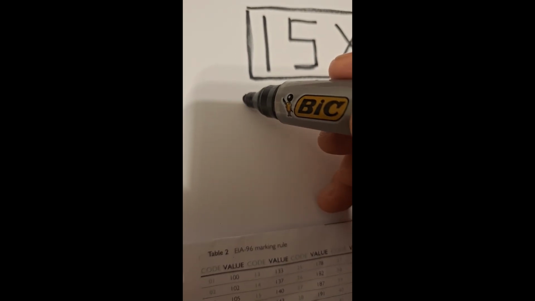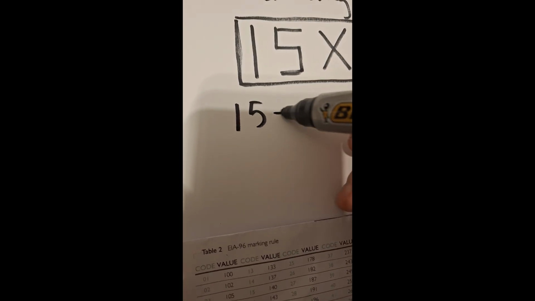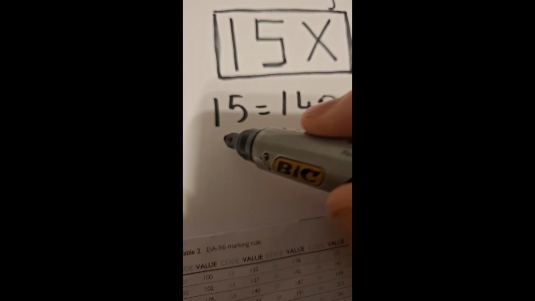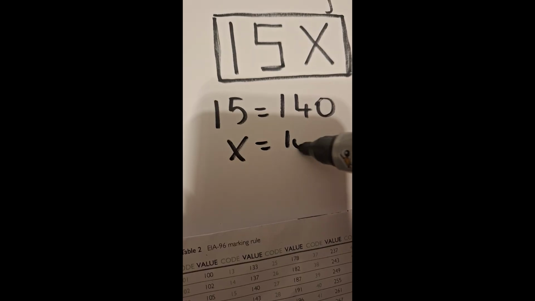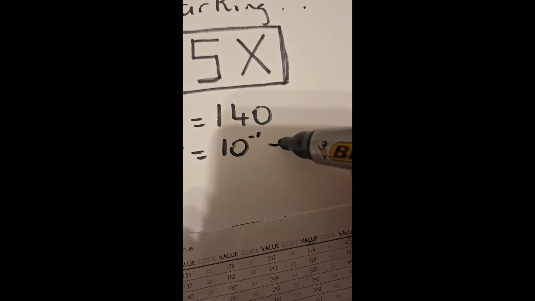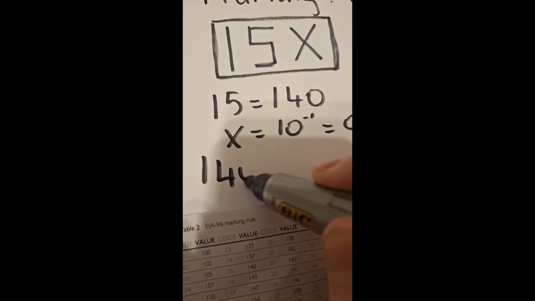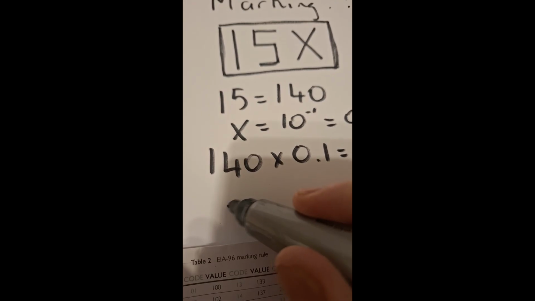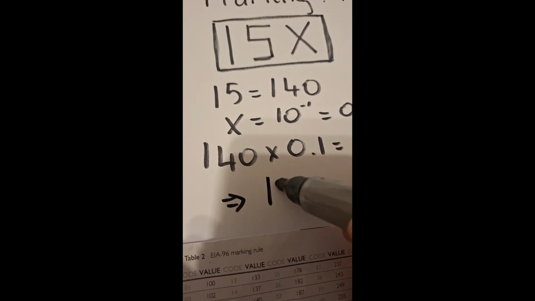15x can be broken down to 15 and x. From our table, we can see that code 15 corresponds to 140. X is the multiplier, which in this case is 10 to the power of minus 1, which equals 0.1. So now we have 140 multiplied by 0.1, which is of course 14. So the value of our resistor is 14 ohms.